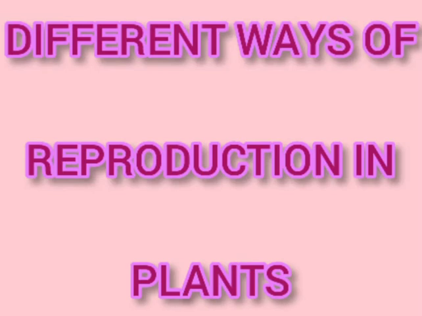Ferns and mosses reproduce through tiny seed-like structures called spores. So new plants arise from the spores. So there are different ways of reproduction in plants. Today let's discuss the different ways of reproduction in plants. Which are the different ways? Reproduction from stem, reproduction from roots, reproduction from leaves and reproduction from seeds.